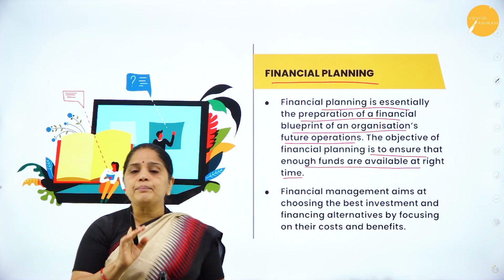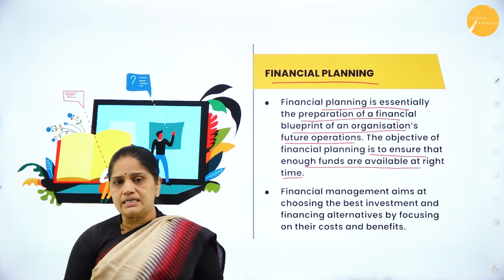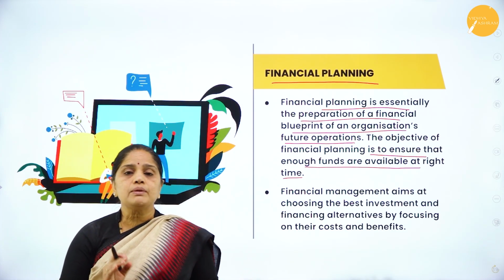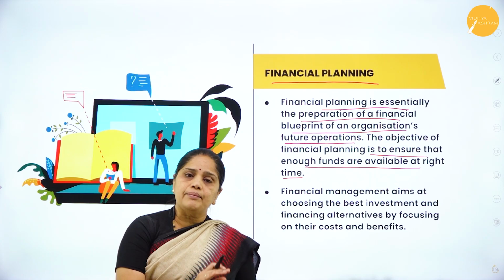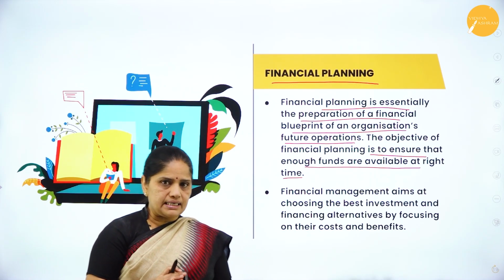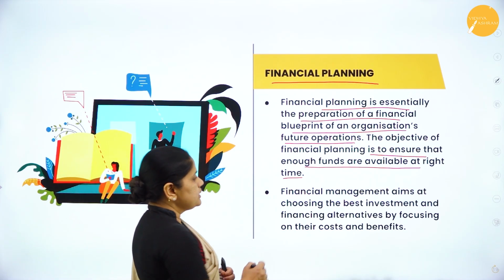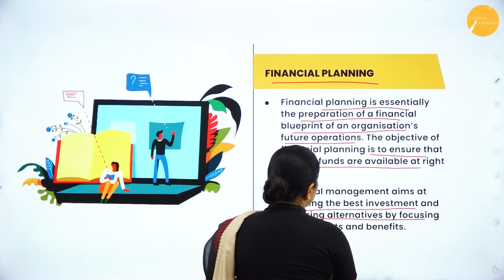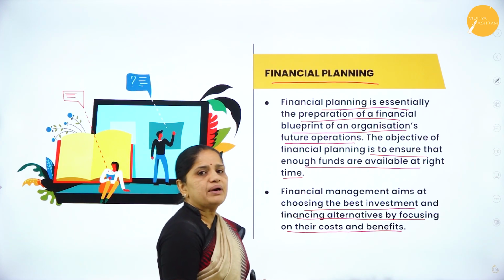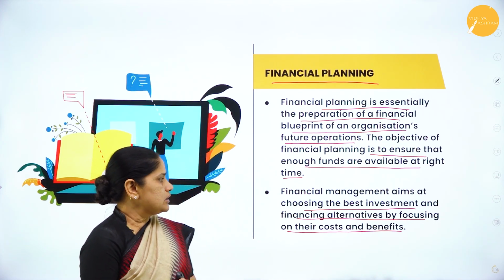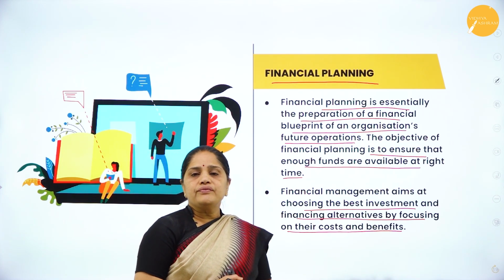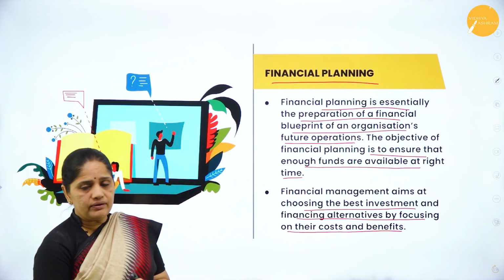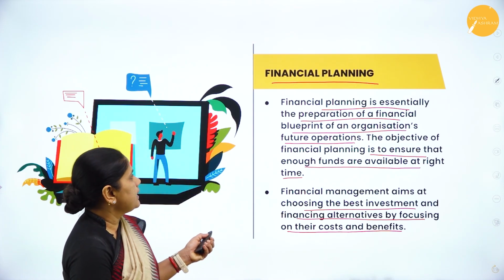So whenever the company is in need of funds, the main aim of financial planning is to ensure that the company has funds at the right time. So it aims at choosing the best investment and financing alternatives by focusing on the cost and benefits.